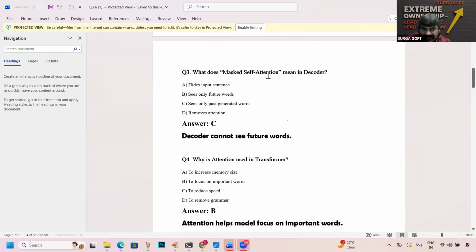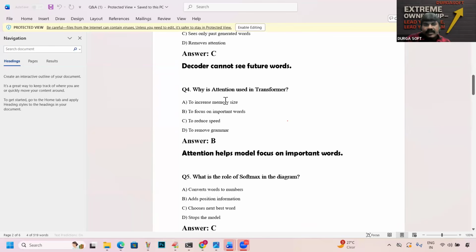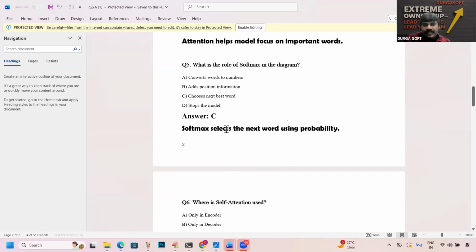What does masked self-attention mean in the decoder? The decoder cannot see future words; it sees only past generated words. Why is attention used in the transformer? Attention helps the model focus on important words. What is the role of softmax in the diagram? Softmax selects the next word by using probability.